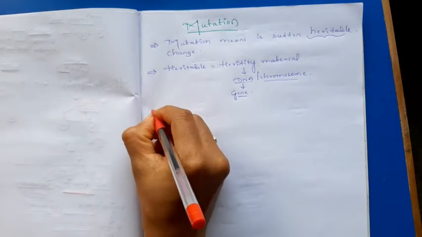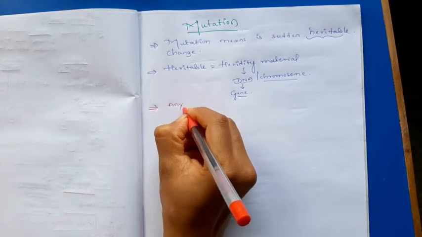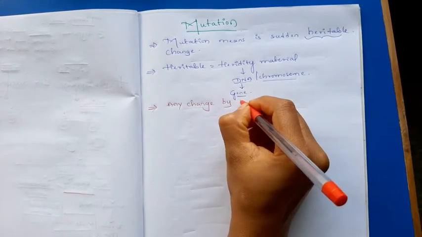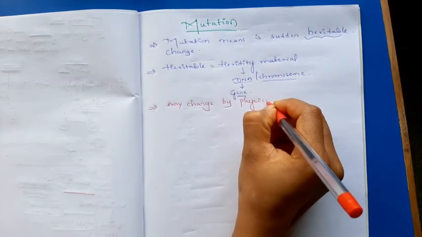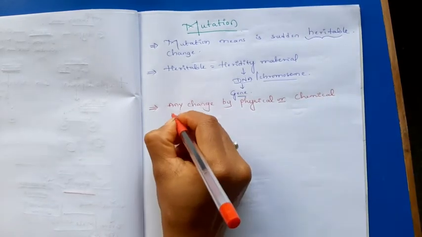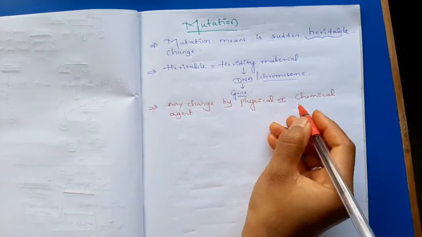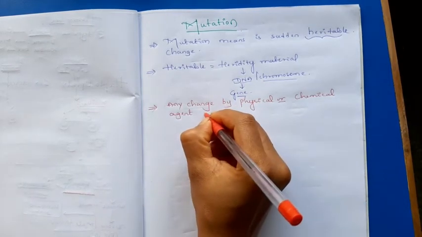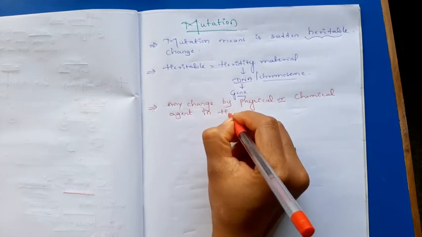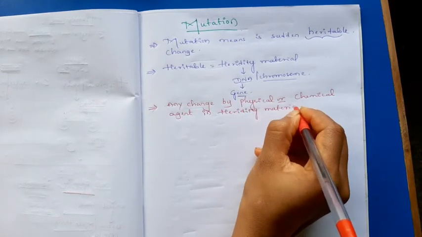Okay. I will give another definition for this. Any change by physical or chemical agents in heredity material is called mutation.